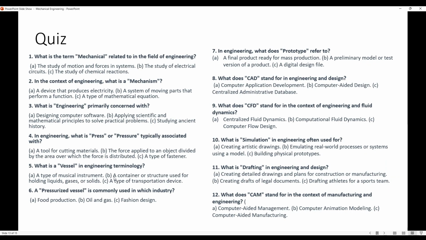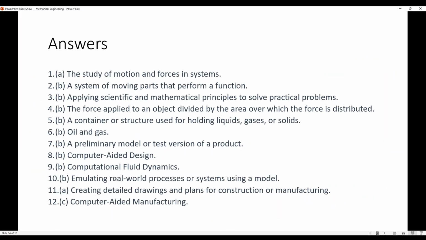Here I have a quiz for you. Pause the video, take some time to look at these questions and answer the question. Choose from answer A, B, or C. Again, you can go ahead and pause the video and choose the correct answer. All right, now you finished answering all the questions. Let's check your answers. These are the answers to the questions.